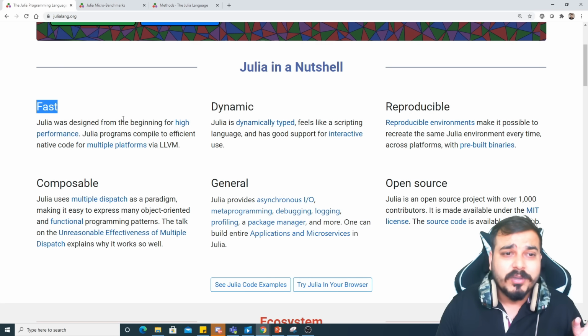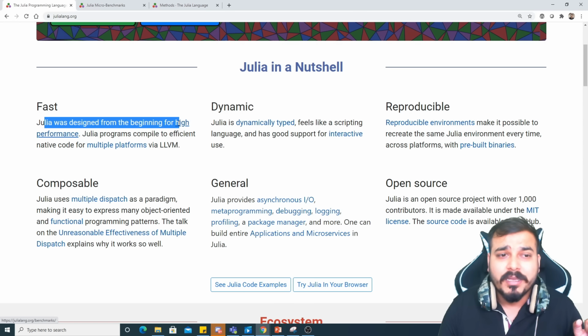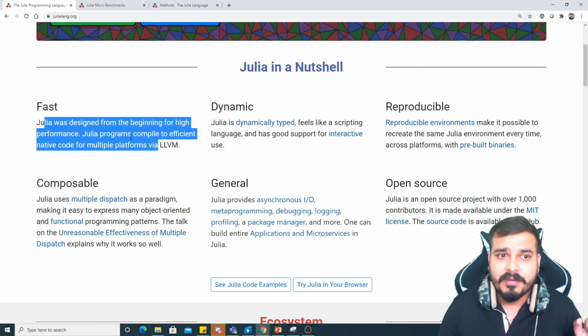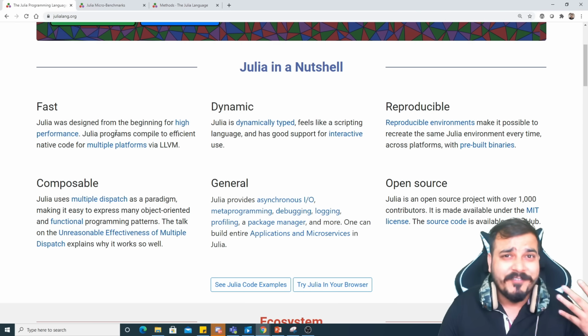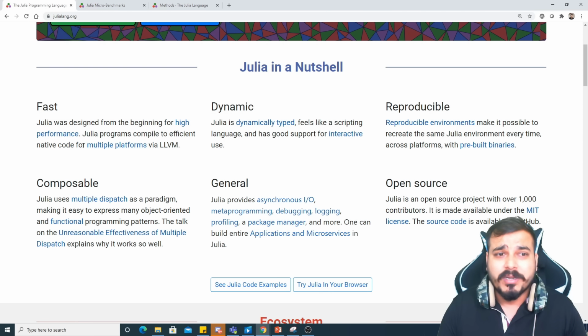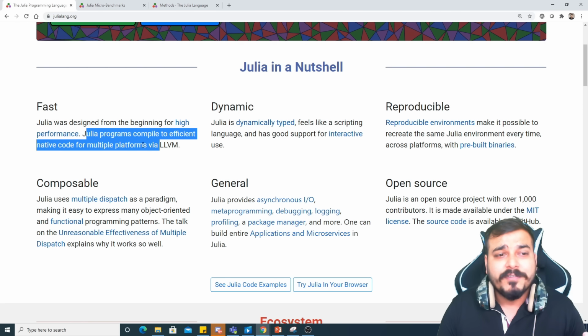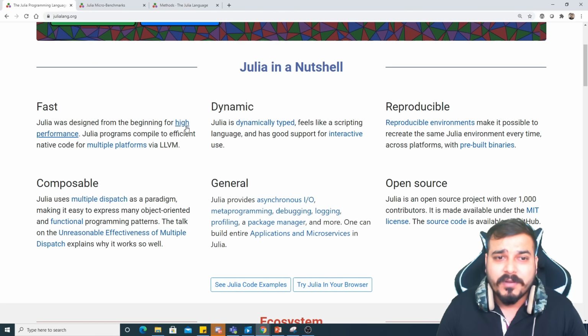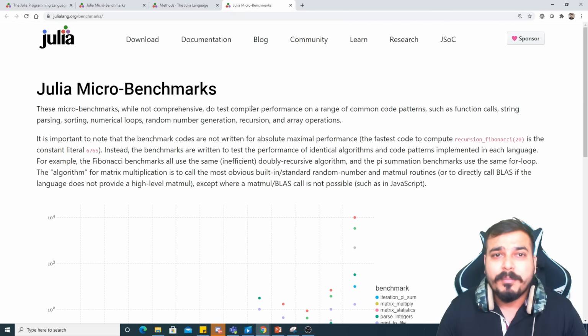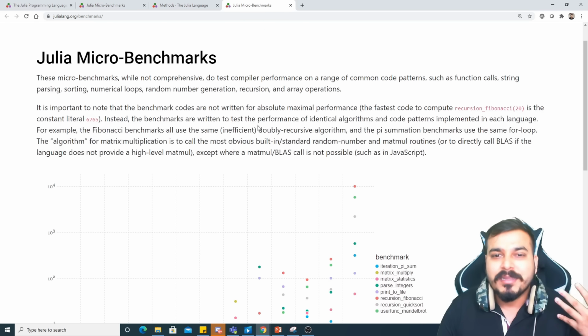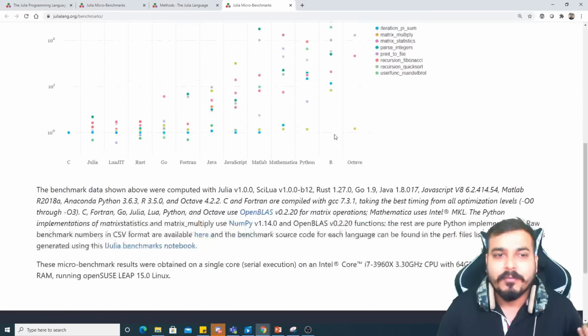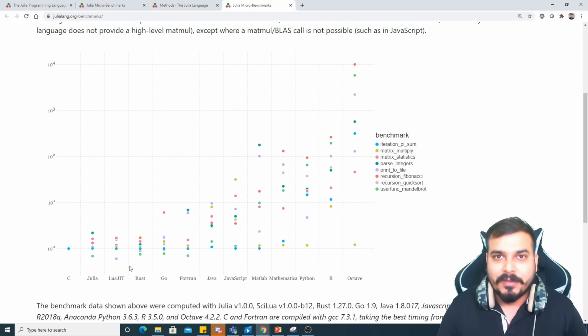And here you can see that Julia was designed from the beginning for high performance, which is actually required to implement various fast applications nowadays. Julia programs compile to efficient native code for multiple platforms via LLVM. Now, when I say high performance, if I click on this, guys, we'll get something called Julia micro-benchmarks. This is basically the benchmark of the Julia programming language with respect to other programming languages, right?